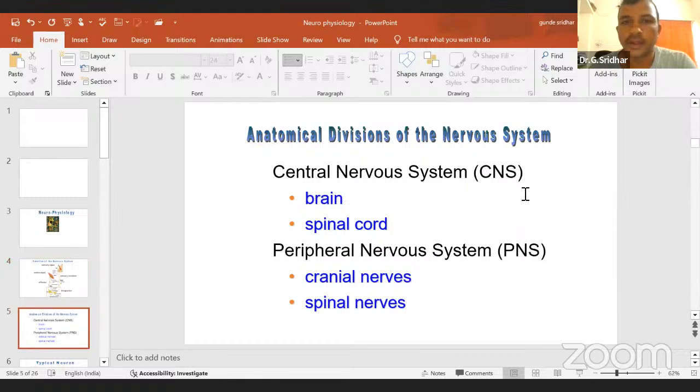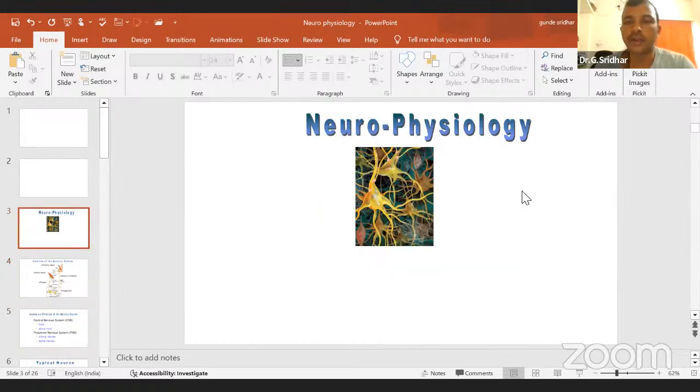Yes. First, we will discuss nerve physiology and what the main importance of nerve physiology is in vertebrate biology or vertebrate physiology. Mainly to give the response against external stimuli, because we are not alone in this environment or on this planet. We are a part of the environment. We will get different types of stimuli from different types of external sources, for example, from your friends, from the environment.